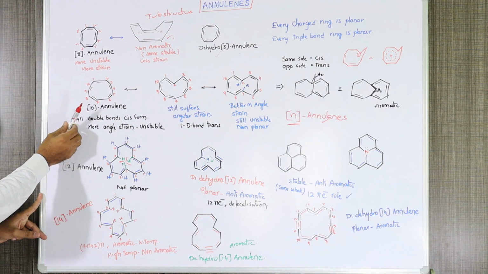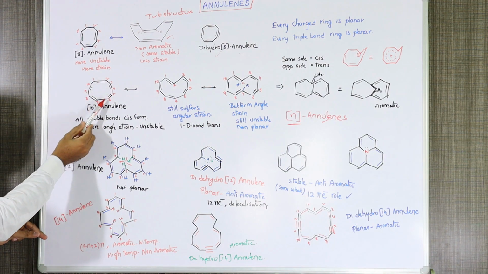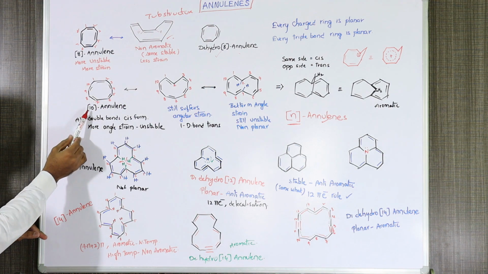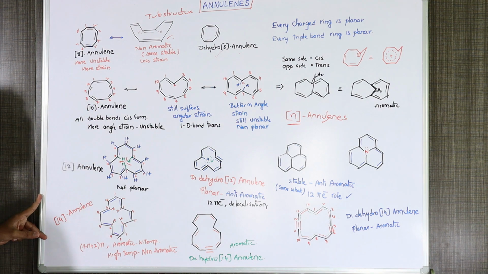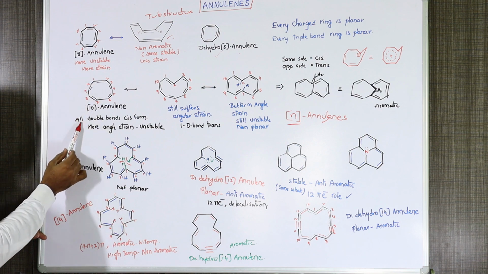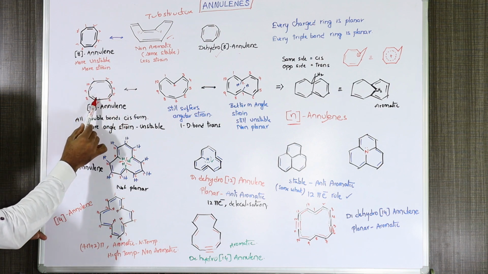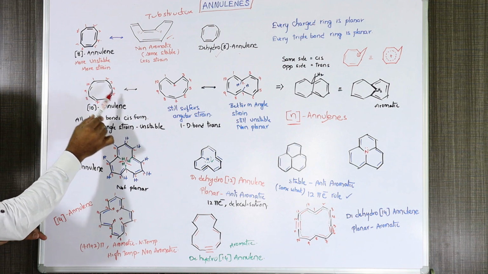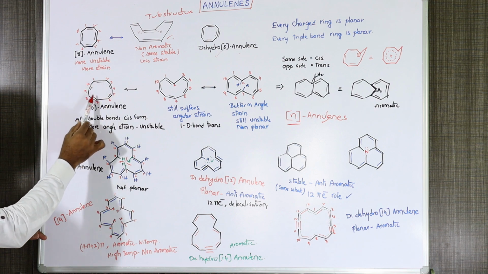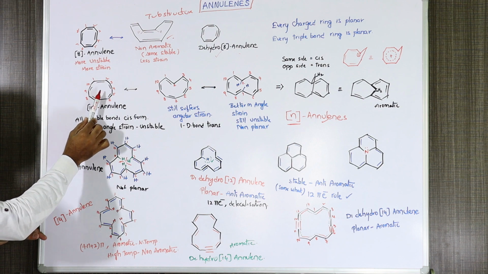It is [10]annulene. You see there are a total of 10 carbon atoms. Here all double bonds are in the cis form, and all the hydrogen atoms at these positions are inside the ring, so there is more strain in the ring.